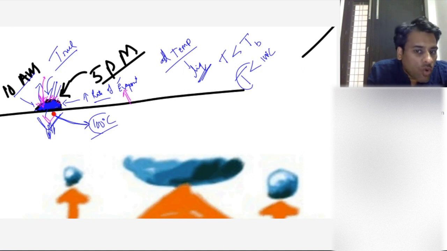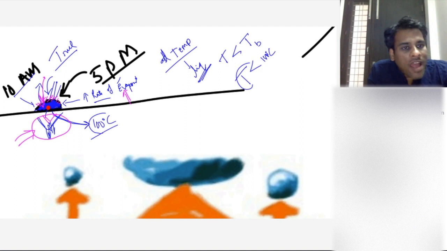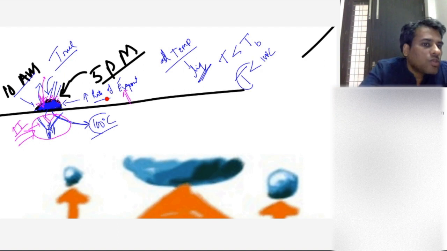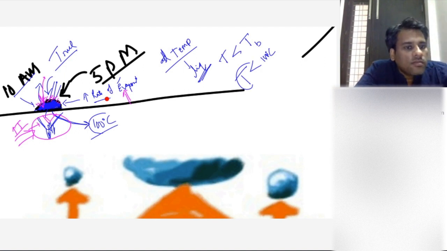But let's say I don't have any equipment to heat the surface. How can I increase the rate of evaporation now? Let's say I want to increase the rate of evaporation, but I don't have any heating source. That means I cannot increase the temperature. What else can I do? Anyone?